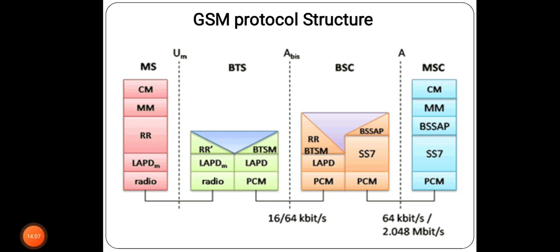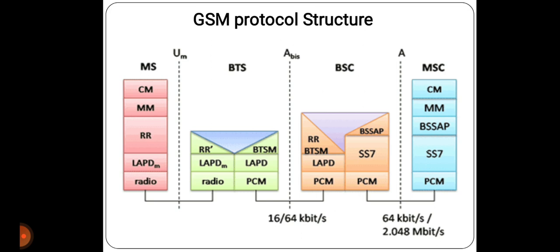Additional protocols are used at the Abis and A interface. Data transmission at the physical layer typically uses pulse code modulation, that is the PCM system, while PCM systems offer transparent 64 kilobits per second channels.